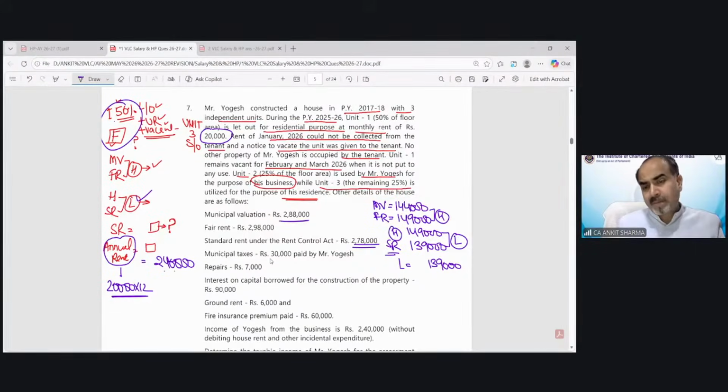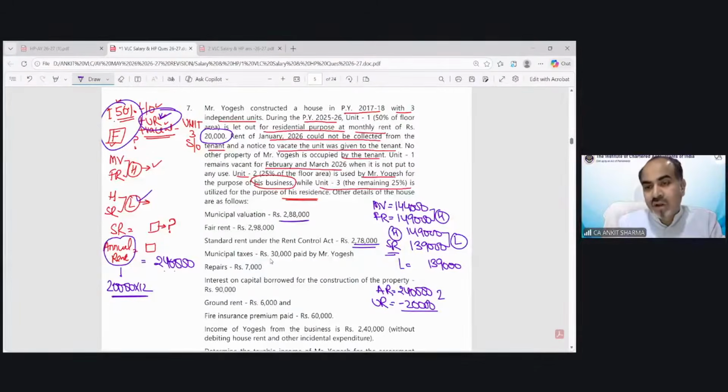But before comparing this annual rent, if there is any unrealized rent, we have to reduce it first. That we have discussed in the provision. So we have to reduce the unrealized rent now, which is for 1 month, 20,000.